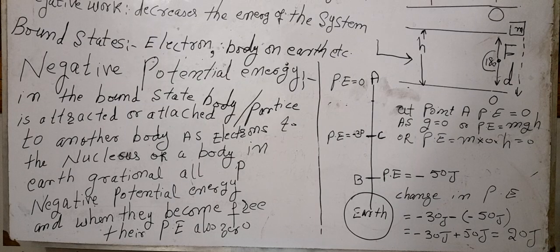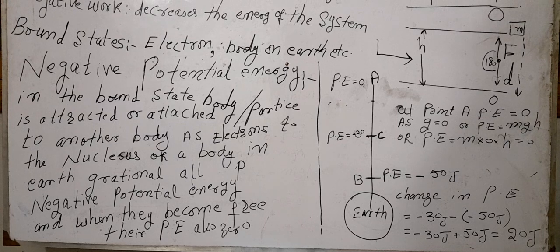So when the electron comes out of the atom, it becomes free. Its potential energy also becomes 0. And if the body is moved so far away from the center of the earth that the earth's gravitational field becomes 0, or the value of small g becomes 0, at this point the force of gravity becomes 0. Therefore the potential energy also becomes 0.